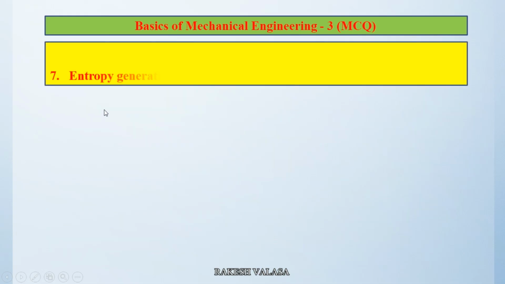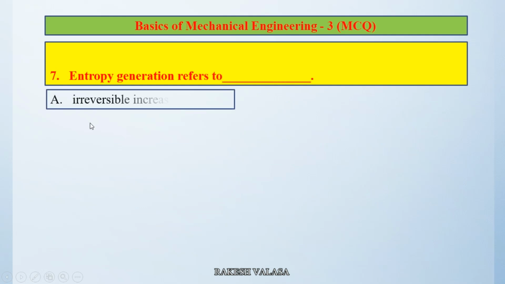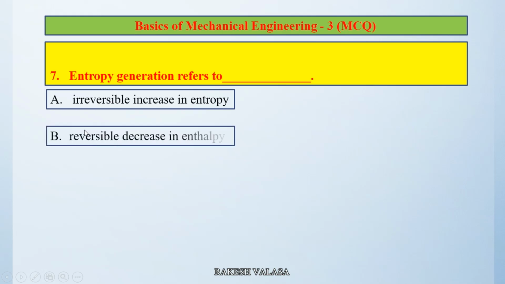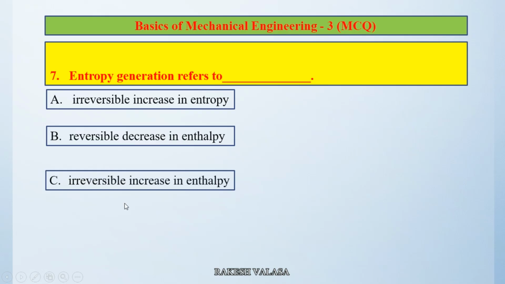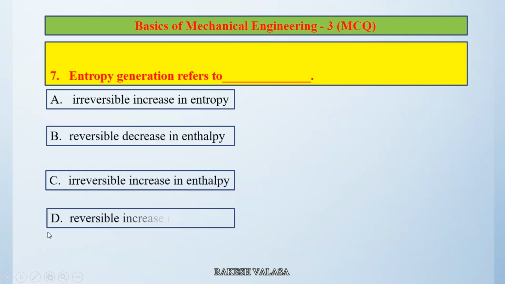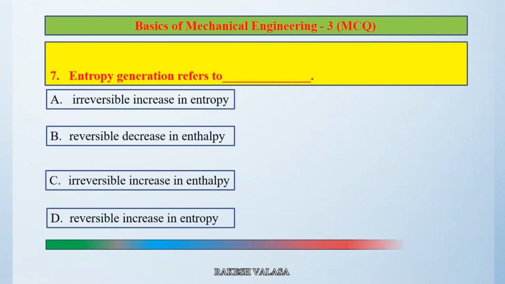Question number 7. Entropy generation refers to dash. Option A, irreversible increase in entropy. Option B, reversible decrease in enthalpy. Option C, irreversible increase in enthalpy. Option D, reversible increase in entropy. The correct answer is option A, irreversible increase in entropy.